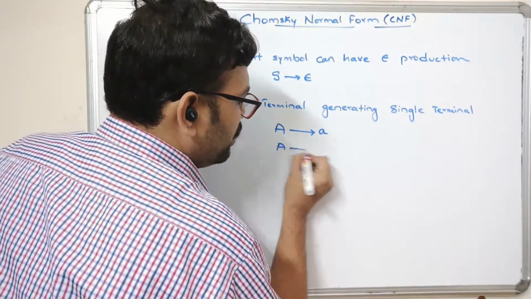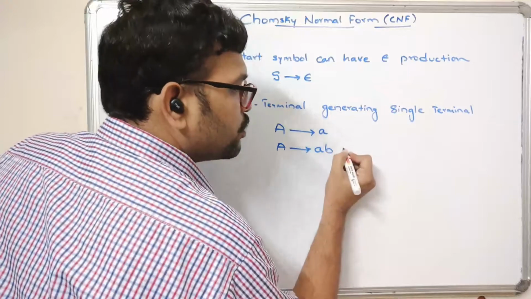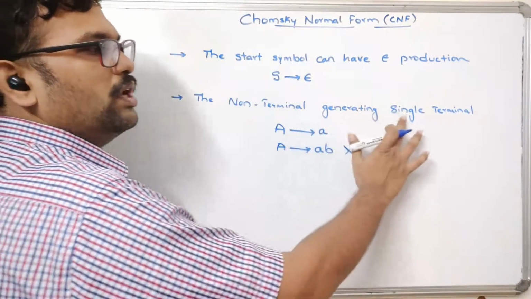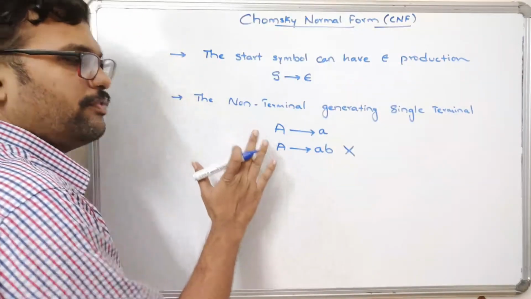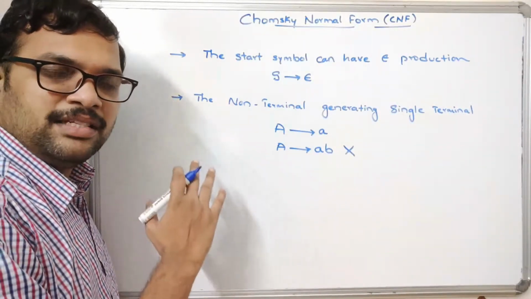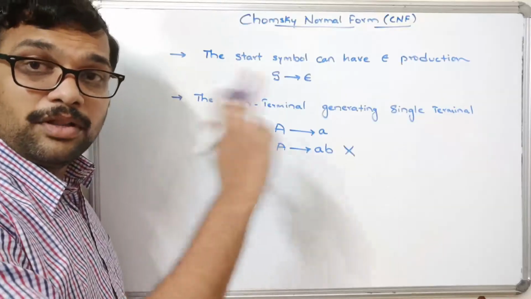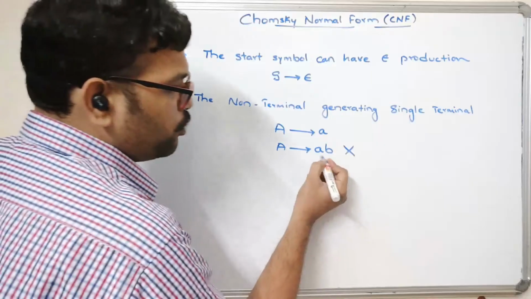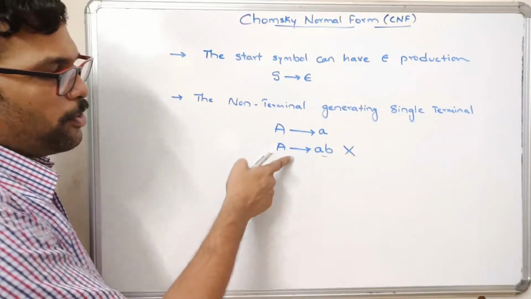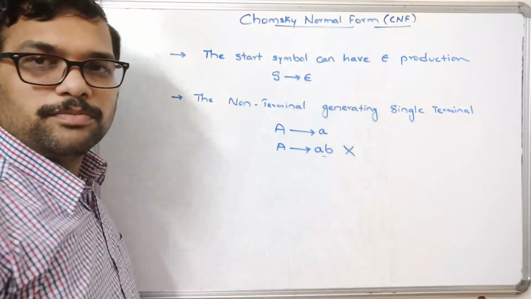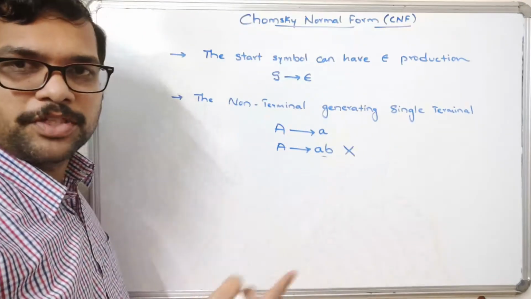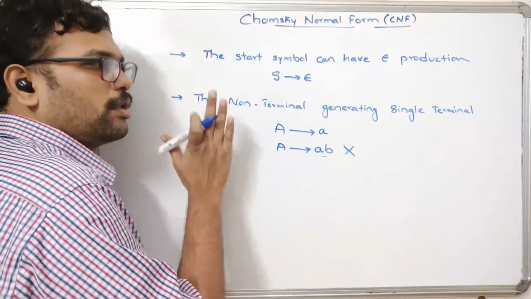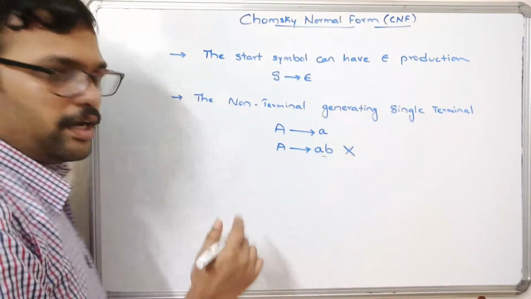If the same thing is represented as a, B, this is not in Chomsky normal form because it should generate only a single terminal. So if you consider the production, the LHS will always be a non-terminal, and coming to the RHS, that should be only a single terminal. If you have two non-terminals, then also this production is not in the format of Chomsky normal form. So again we need to convert it to Chomsky normal form. So the second point, the production should generate only a single terminal.